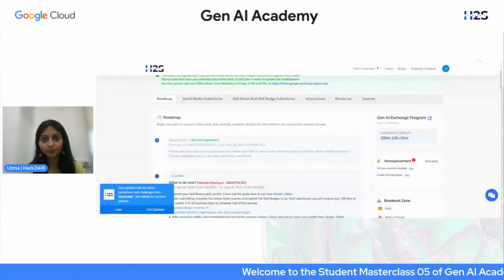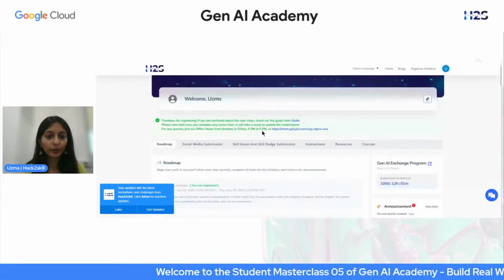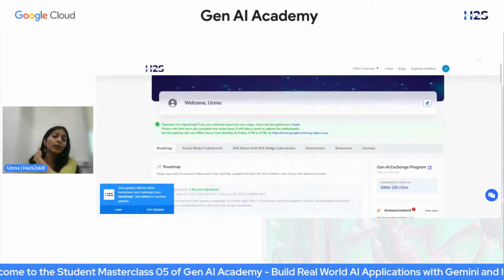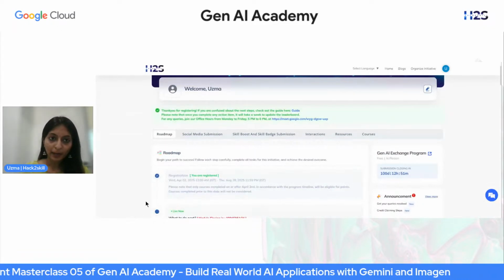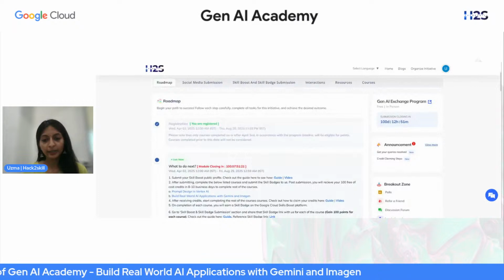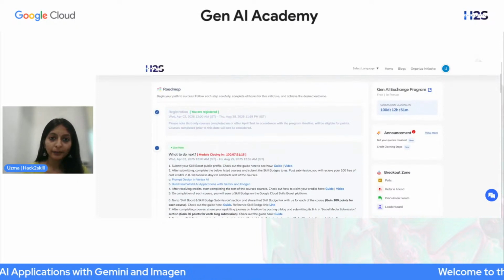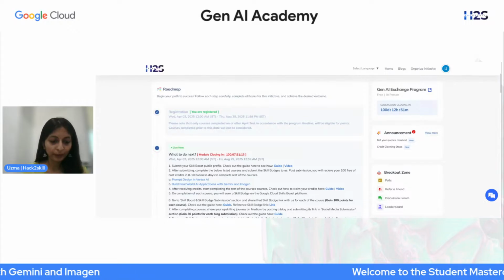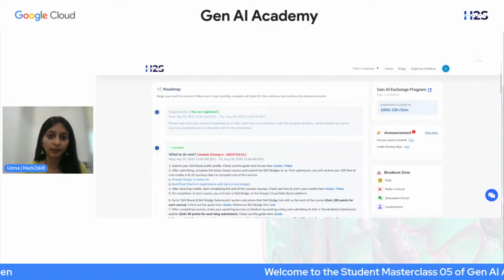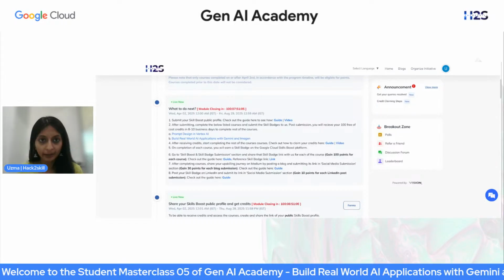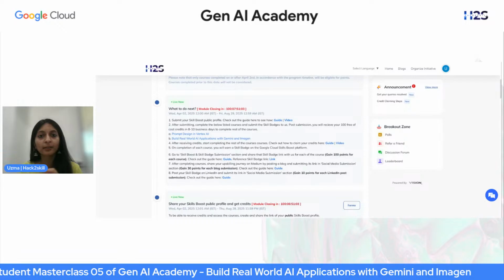Yes. So this is the program dashboard. Everything that needs to be done is here. So here you can see the roadmap, which is basically every step that you have to take depending on where you are right now. So registered, if you have registered, and now the next steps are for you to claim those 100 credits, the credits that you need to complete 3 courses ahead.